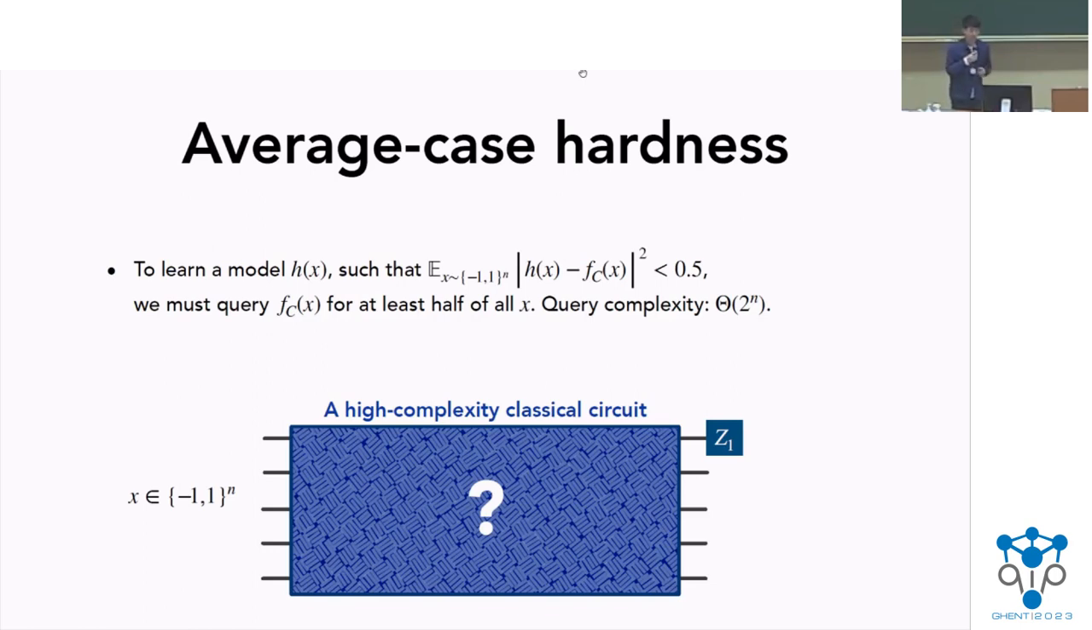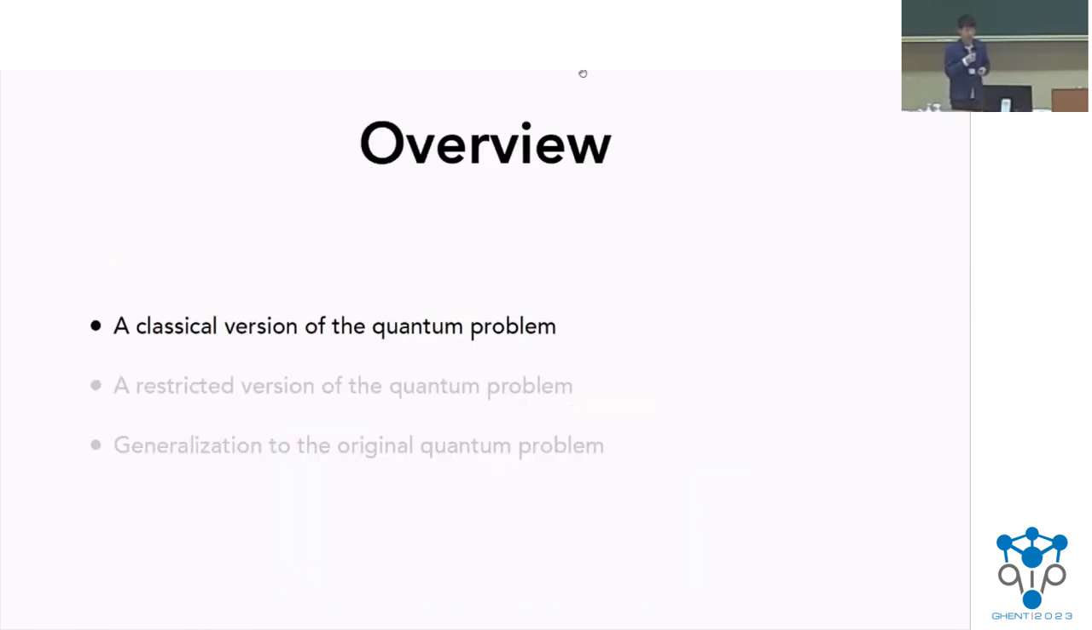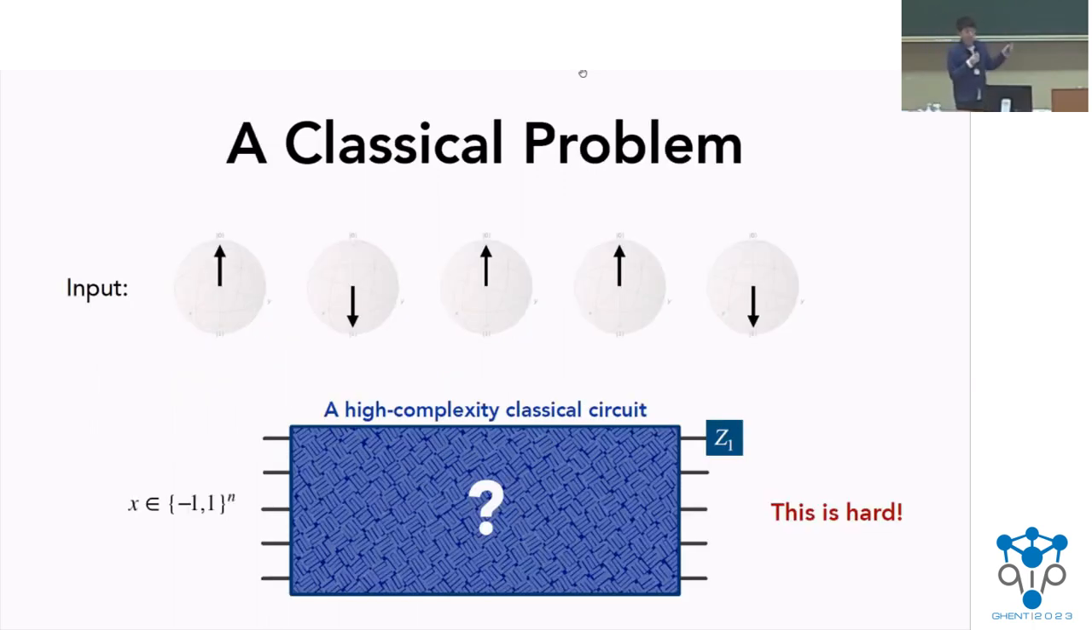So now we can see that for this classical problem, both the worst case and the average case are very hard. It's exponentially hard. And now what we would like to do is to look at a corresponding version of this in a quantum setting. So in the classical problem, another way to think about it is where the inputs are essentially just these bit strings, which are like poles on the Bloch sphere. And we know that this is exponentially hard.